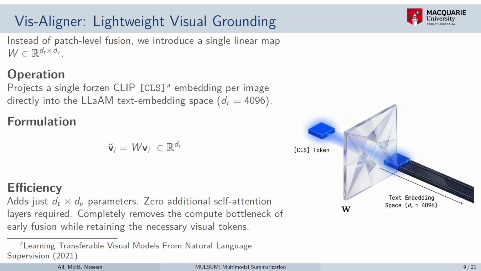More on Vis-Aligner: in our approach, instead of using all the image patches, we take a frozen CLIP CLS embedding. That is basically the overall embedding that is used to represent the image. So we use one CLS embedding per image, and then we project it into the same embedding space as the decoder, which in our case is Llama. So basically, we are not using any deep fusion or cross-former attention to learn the visual information. Rather, we are just using a simple linear mapping to project the image features into the same compatible space or dimensions as the text.